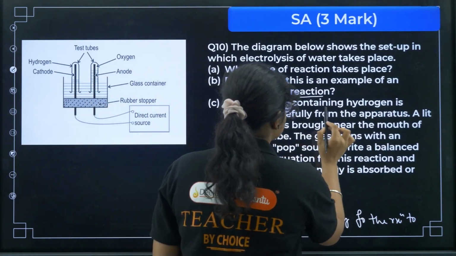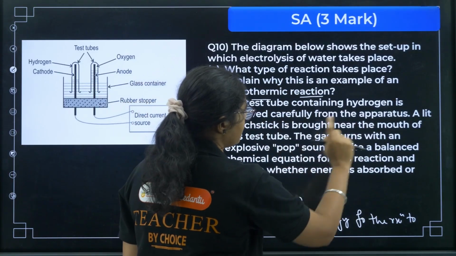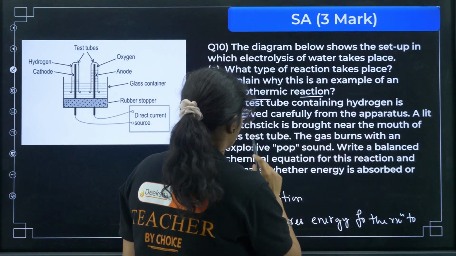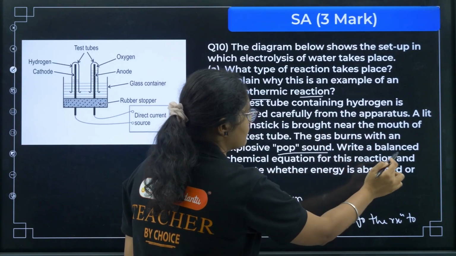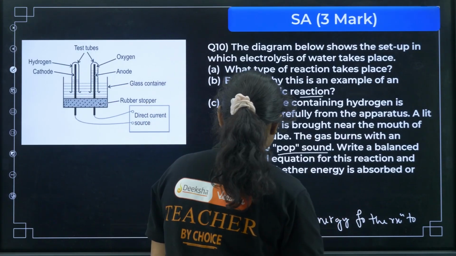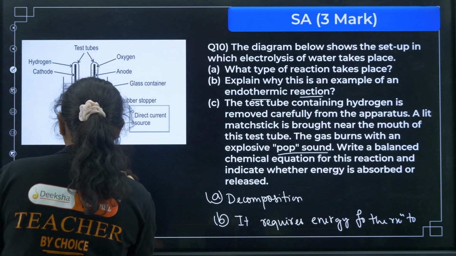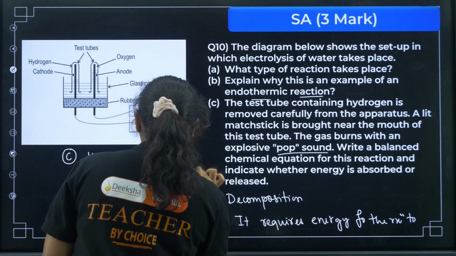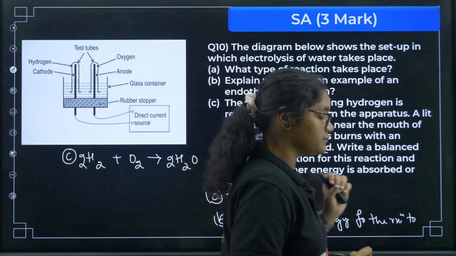Next, the test tube containing the hydrogen is removed carefully from the apparatus. A lit matchstick is brought near the mouth of this test tube. The gas burns with an explosive pop sound. Write a balanced chemical equation for this reaction and indicate whether the energy is absorbed or released. So you need to write here. So when H2 burns in presence of oxygen, it gives you H2O, right? So this is the reaction and it burns with a pop sound.